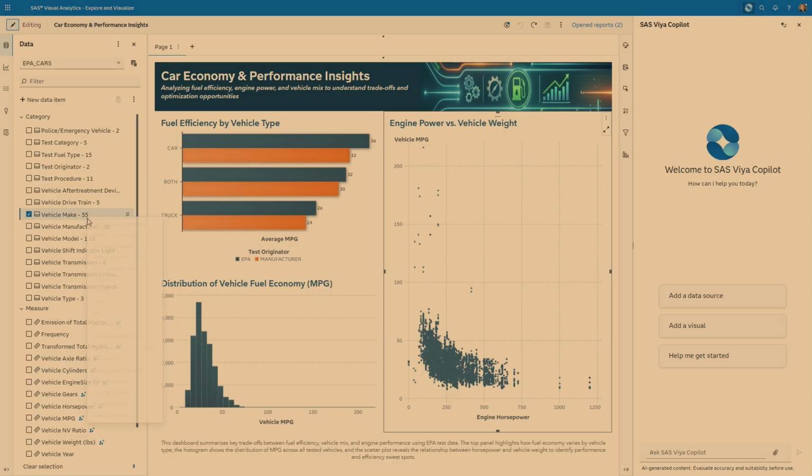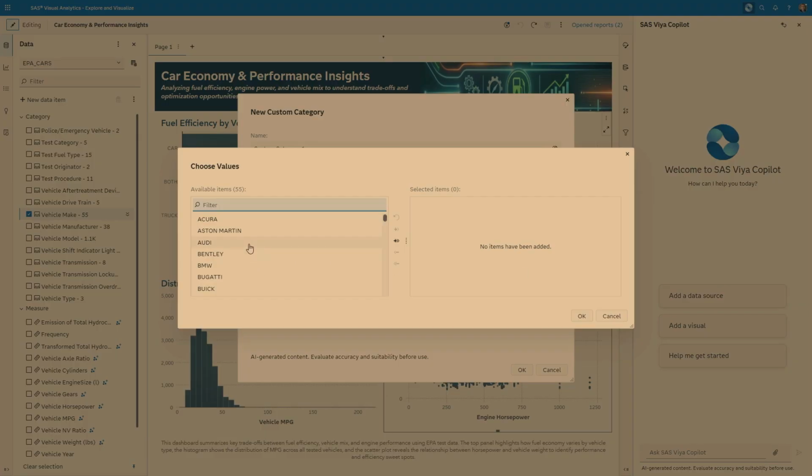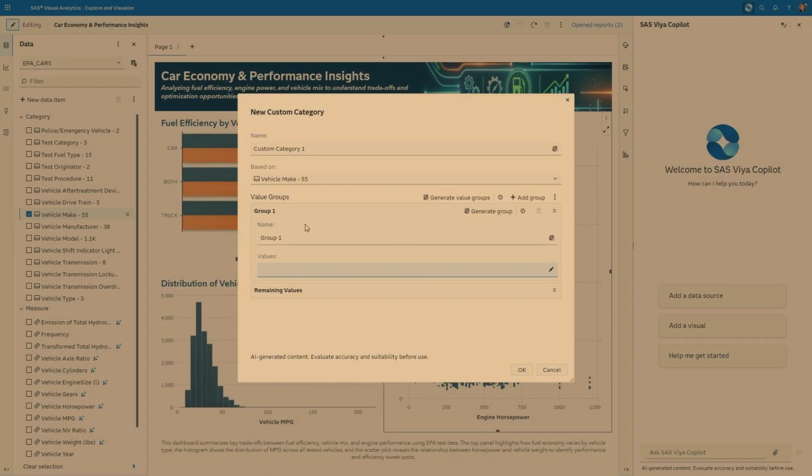So what I usually want to do at this point is to create a custom category, which means I go into this dialog, I go into the edit one to create the first group. I pick different cars, let's say Audi, BMW, say they're German or they're European, that type of thing. And I do this with every single one, describe what the group is like, and all that stuff. But you feel like a large language model should be able to do this just as well, right? So we have two options in here.